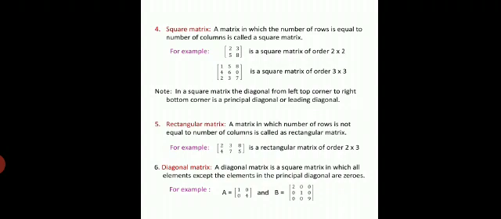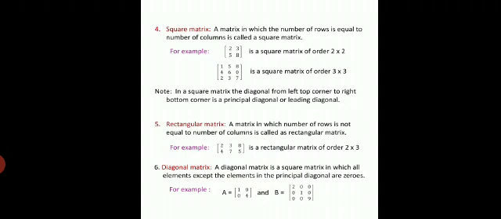Please note, students, in a square matrix, the diagonal from left top corner to right bottom corner, I repeat, left top corner to right bottom corner, is called the principal diagonal or leading diagonal.